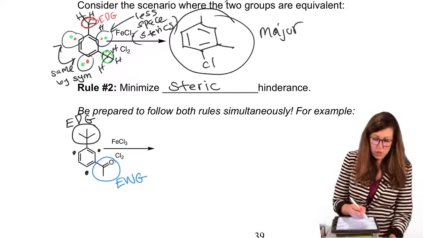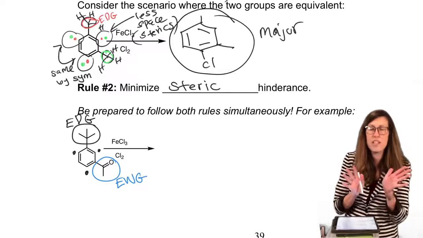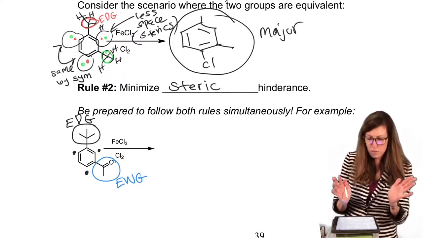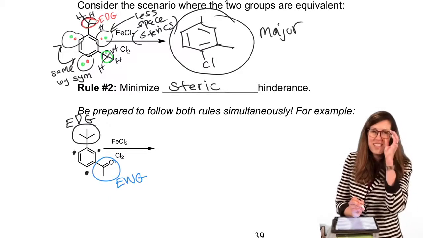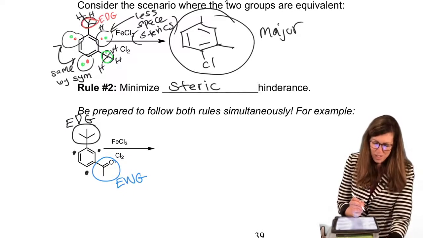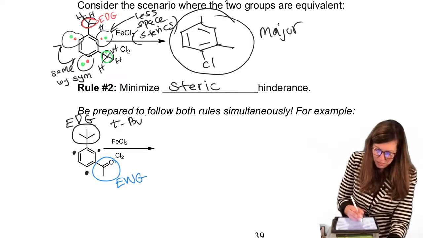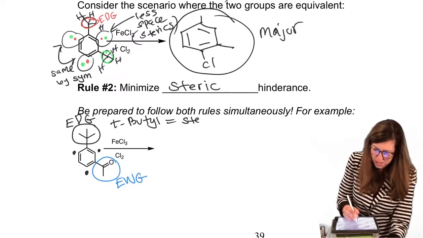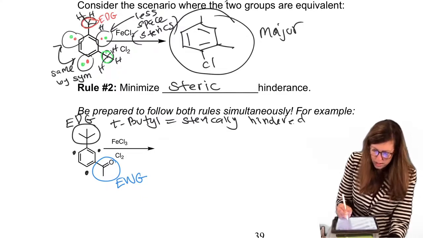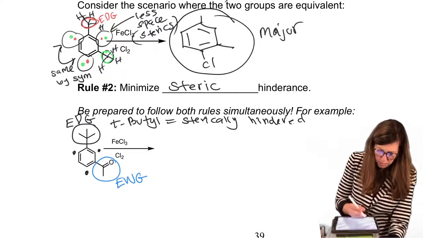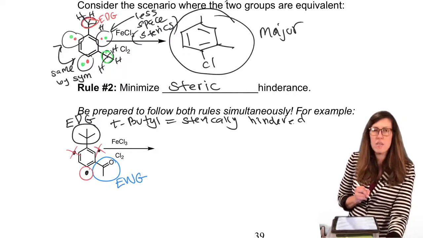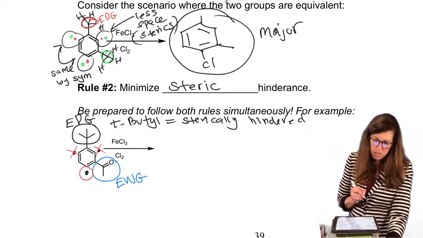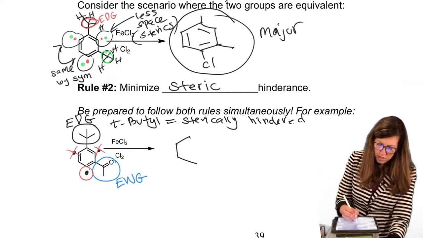Well, T-butyl is huge. That's our token too-big group. When you see T-butyl, think about sterics. Anything bigger is like screaming sterics at you. So T-butyl is always sterically hindered. So it blocks the closest sites. So we're not going to pick those. That'll be the favored one, the one farther away. It's smaller than a carbonyl. So we're going to favor that as our major product.